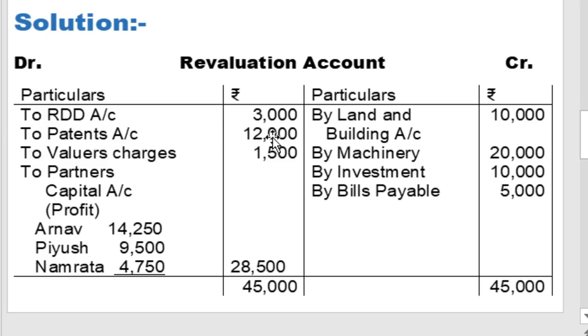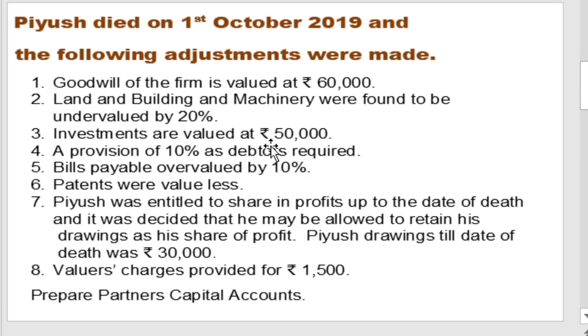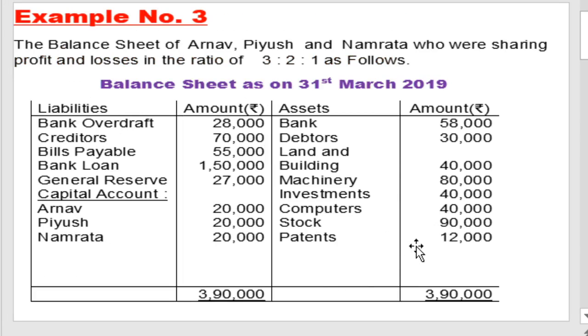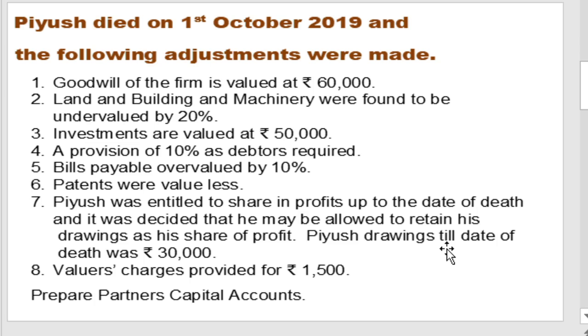Total amount of patents 12,000 from the old balance sheet. Take the amount 12,000. Full value of patents is worthless, valueless. Then no amount of patents is written in the new balance sheet because it is worthless. Only the full loss is recorded on the revaluation account debit side to patents account.